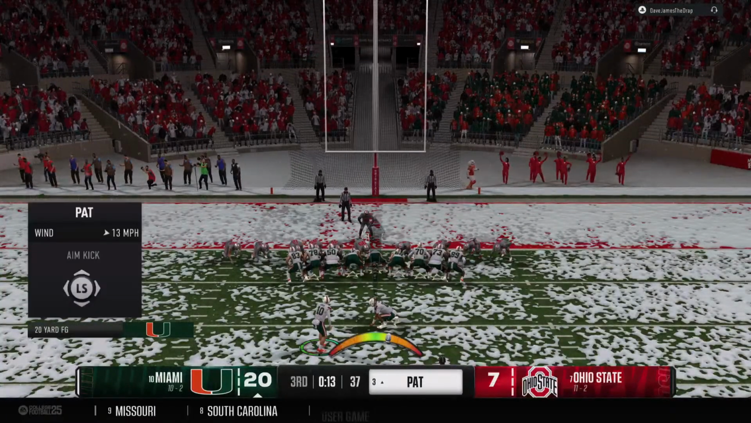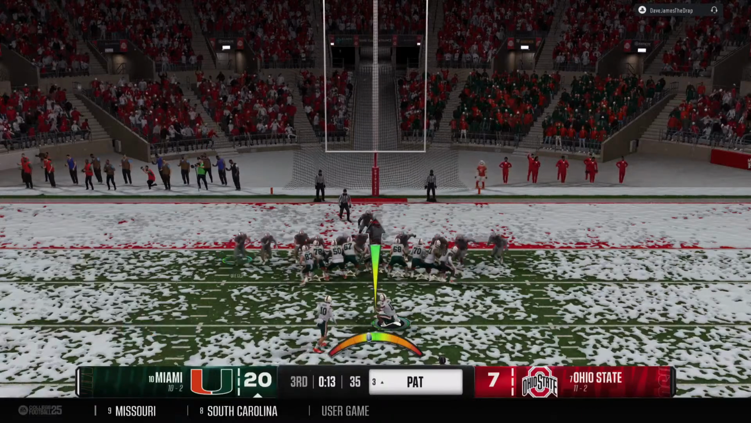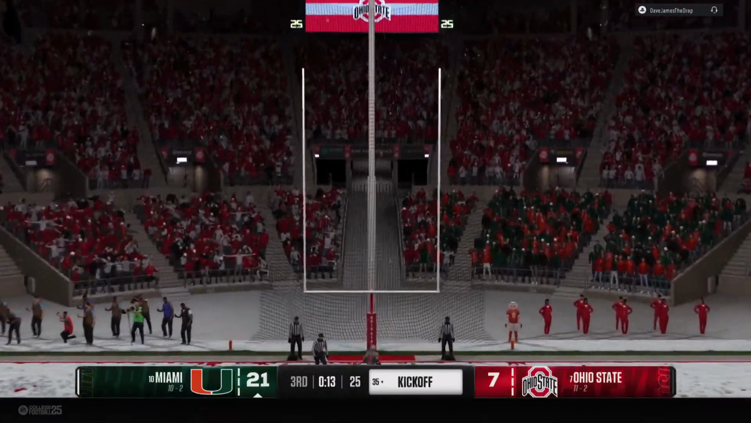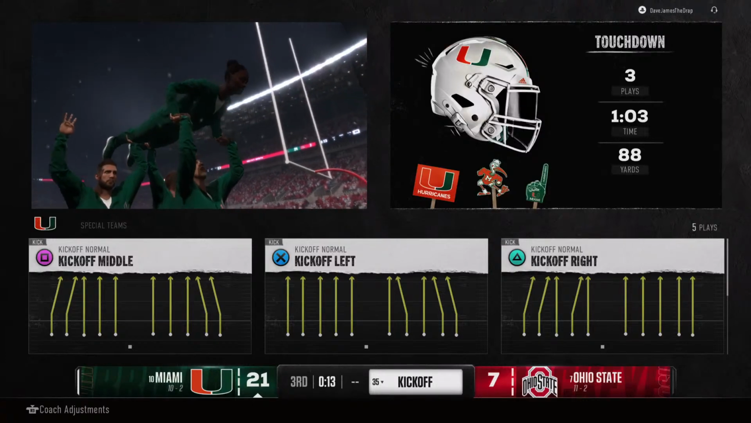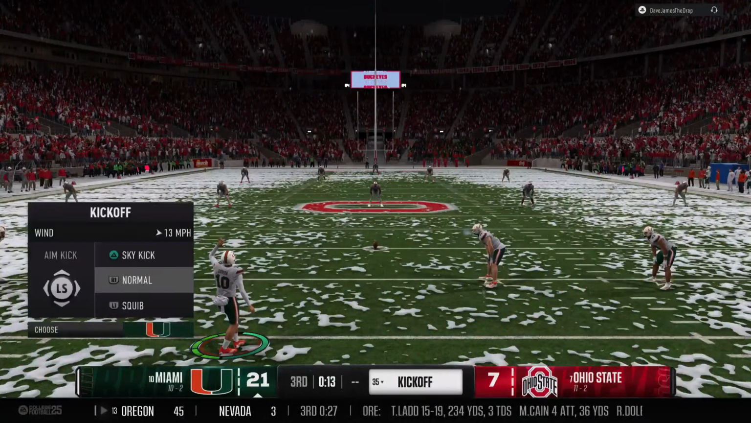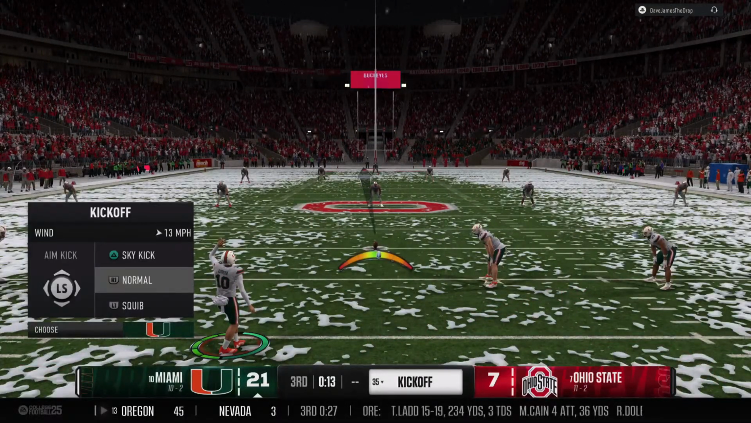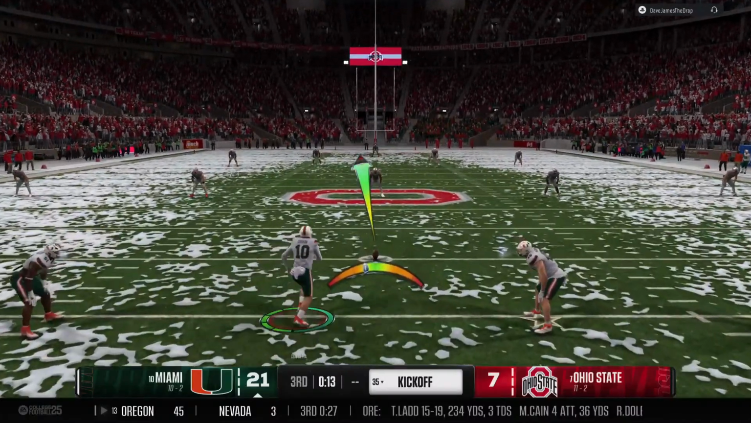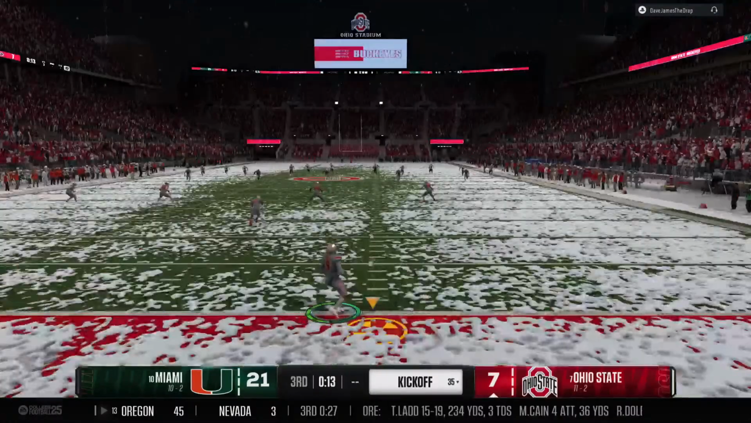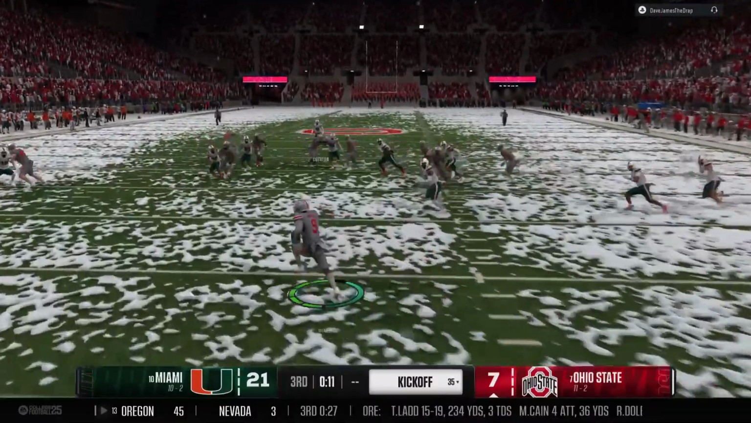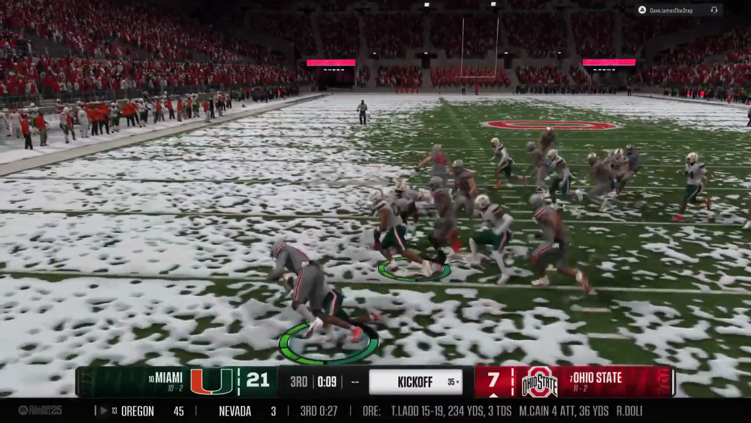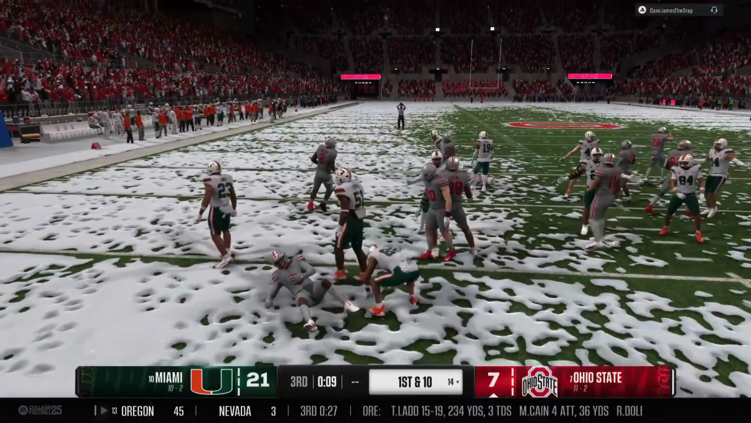So they'll try to add to the lead now with a PAT. And the kick is up and good. They tack on a point to their lead. Getting set to kick the ball off now. Miami 21, Ohio State 7. Fields it inside the 5-yard line. And the coverage team pins him in and brings him down.